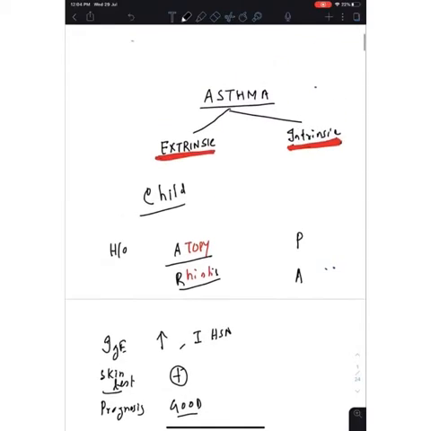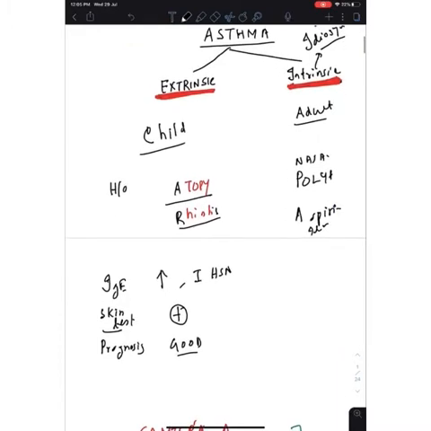Whereas intrinsic asthma, otherwise known as idiosyncratic asthma, is commonly seen in adult onset. It is associated with nasal polyp and aspirin sensitivity. There is no history of allergy, so the IgE level is totally normal.